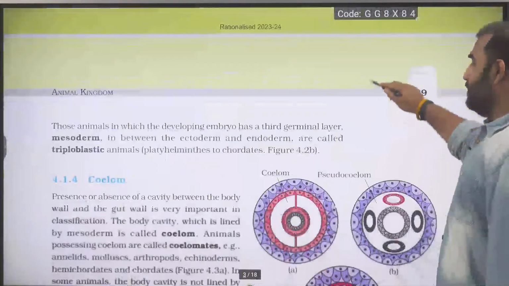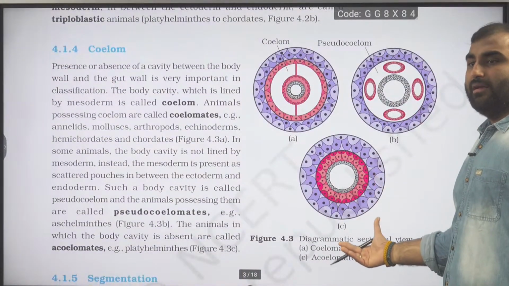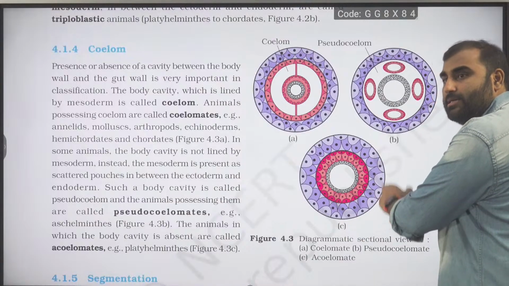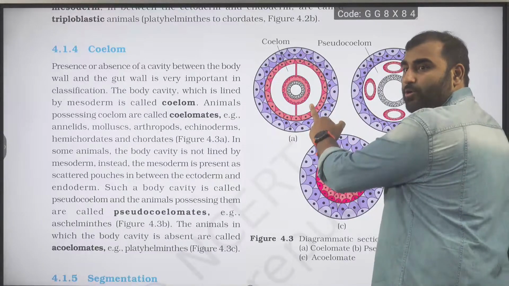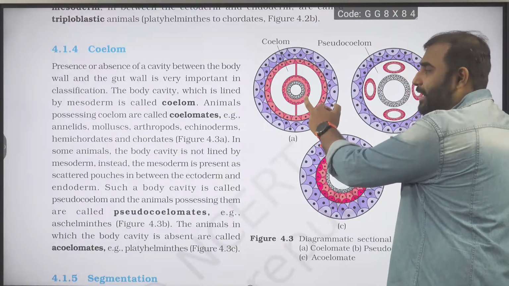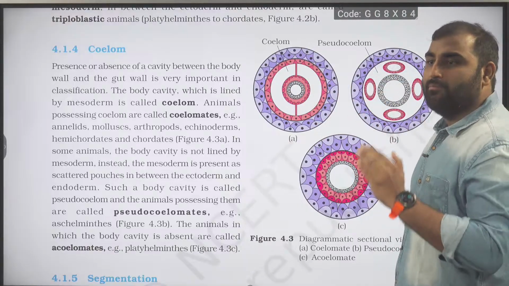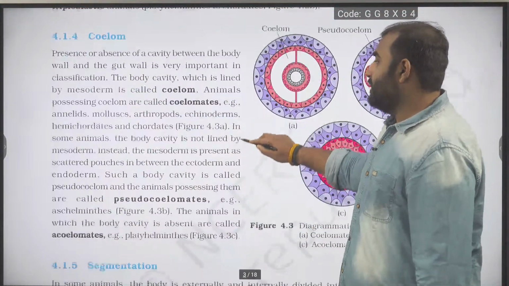Okay. Moving ahead, talking with respect to coelom. Now again, the diagram is important. Triploblastic acoelomate Platyhelminthes, pseudocoelomate with scattered pouches, and you can see a proper coelom where it is lined by mesoderm on the body wall also and on the gut wall also. So a true coelom has lining of mesoderm both on the body wall and the gut wall. Are we clear with this, guys?